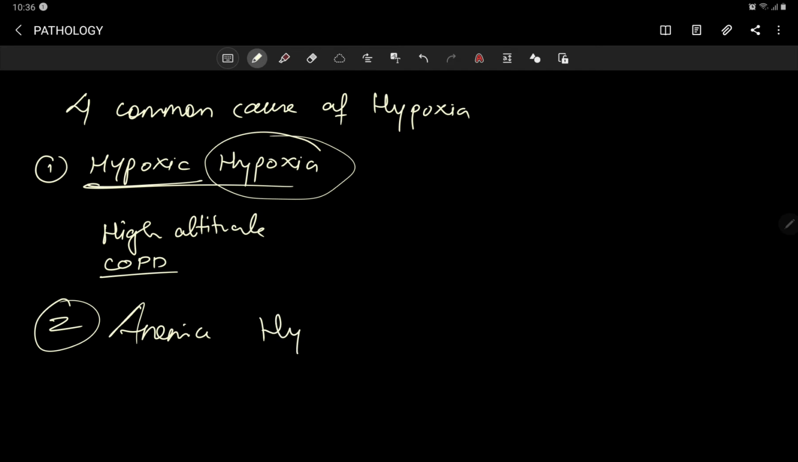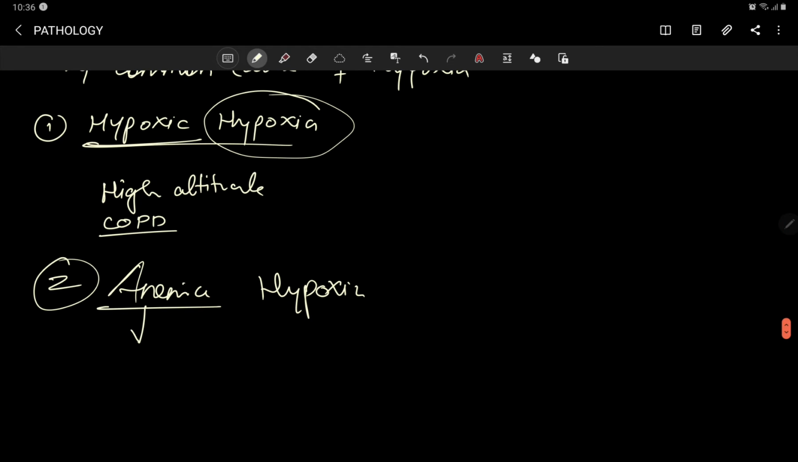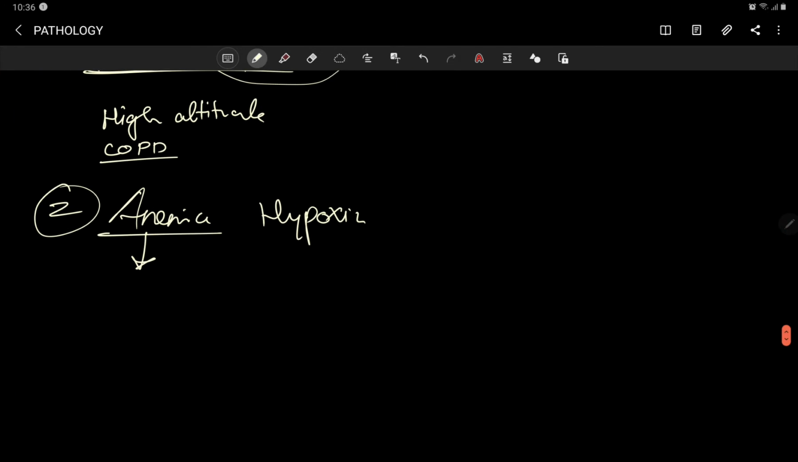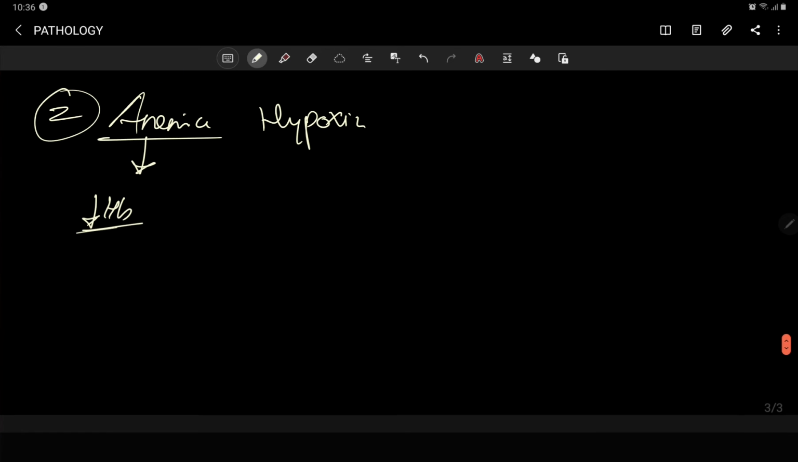Hypoxia, we know, is less oxygen, here due to anemia. Even if you don't know anemia, don't worry. Anemia means less hemoglobin. Maybe there are lots of scenarios, but just take anemia as less hemoglobin.